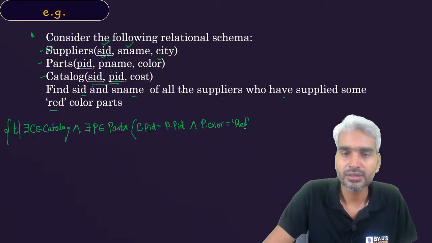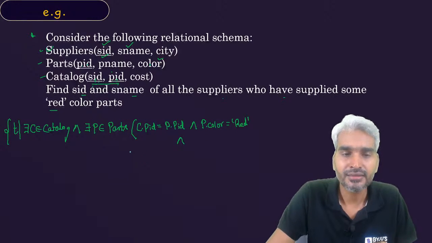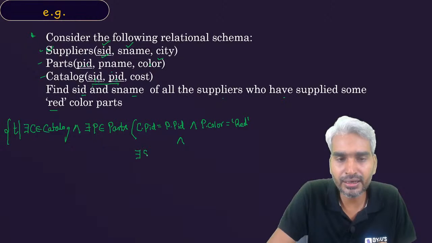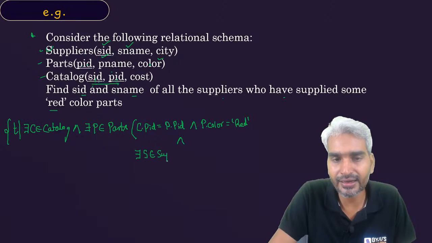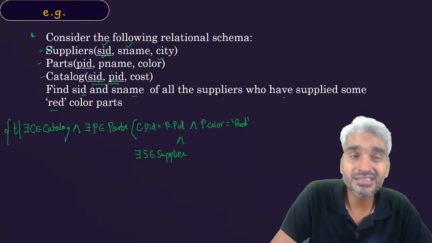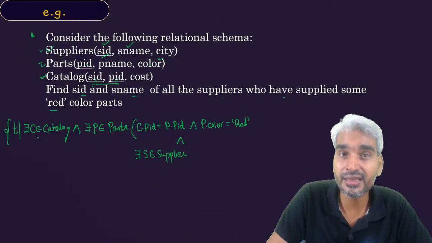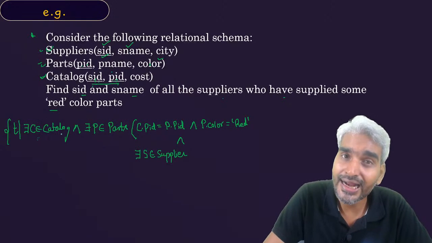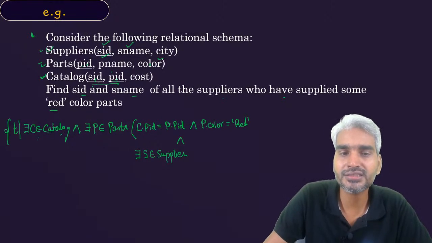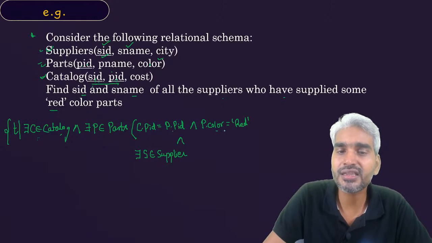Then you will say, and there exists a tuple S belonging to supplier. Now you will say, okay, I am done with one thing: we have seen tuples from catalog and parts such that there is a tuple in the catalog C, such that whatever ID is available in that particular tuple is same as the ID available in the tuple of part table, such that the color is red.